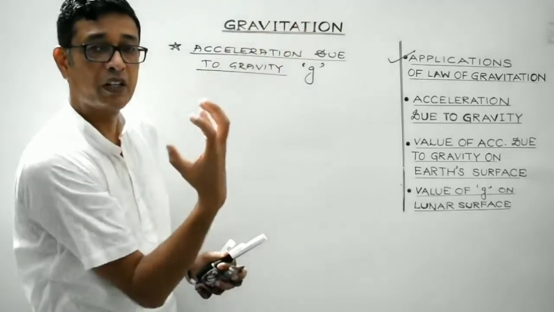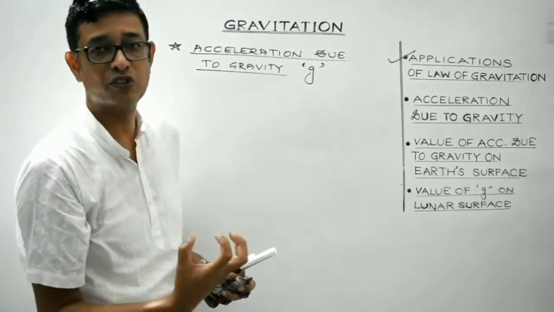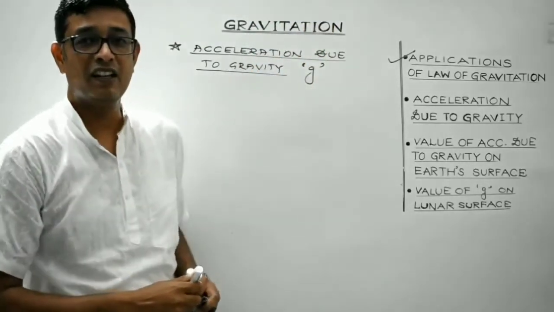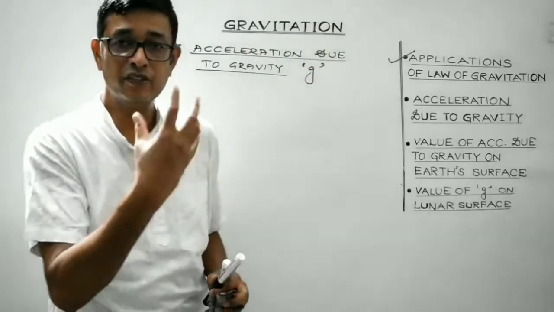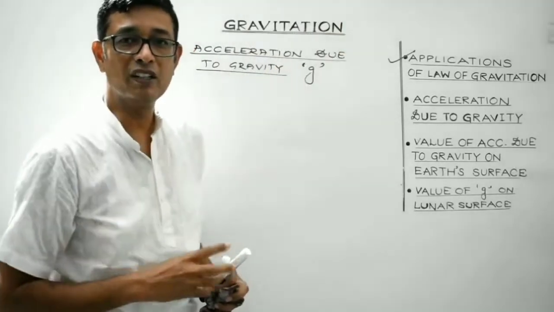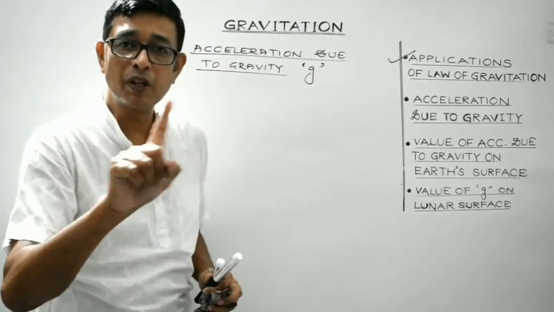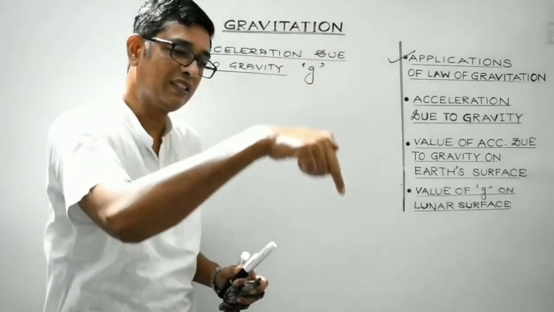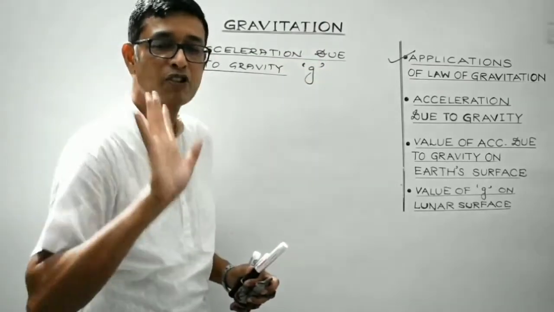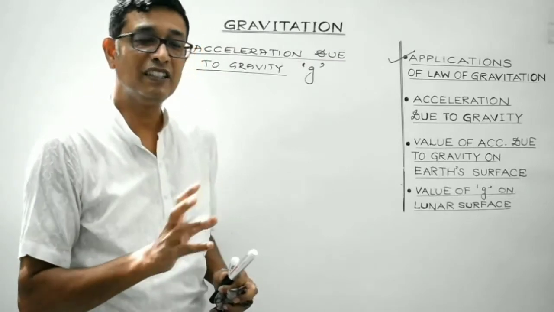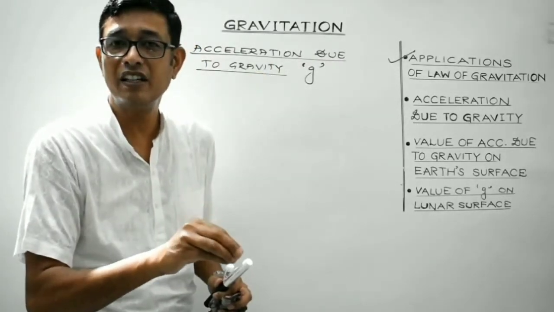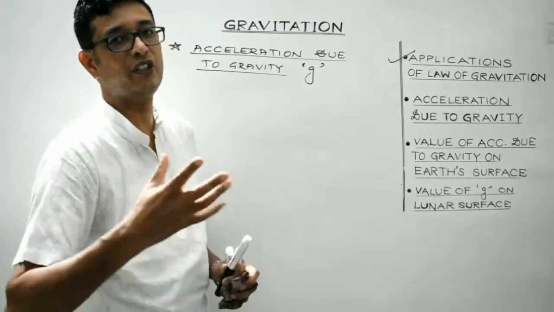Because it will experience a gravitational force due to which it will get attracted towards the earth, right? In this case, the force acting on the falling body won't produce any change in its direction of motion. The body will keep falling along the same straight line. So it is a one-dimensional motion. But the gravitational force acting on the body will bring about a change in the magnitude of its velocity.